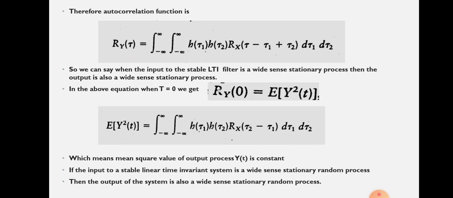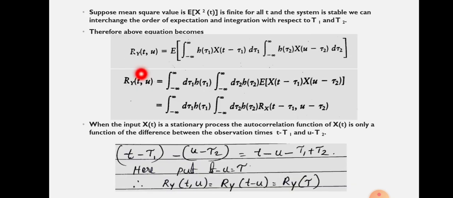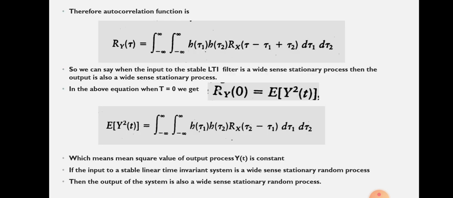Suppose this is our equation. Here when both the times are equal, that means t equal to u, what will happen? T minus u will become 0. So instead of r y of t comma u, we can write r y of 0. So r y of 0 will be equal to, we have the equation for autocorrelation when t equal to u, then r y of 0 will become expectation of y square of t. What is its meaning?